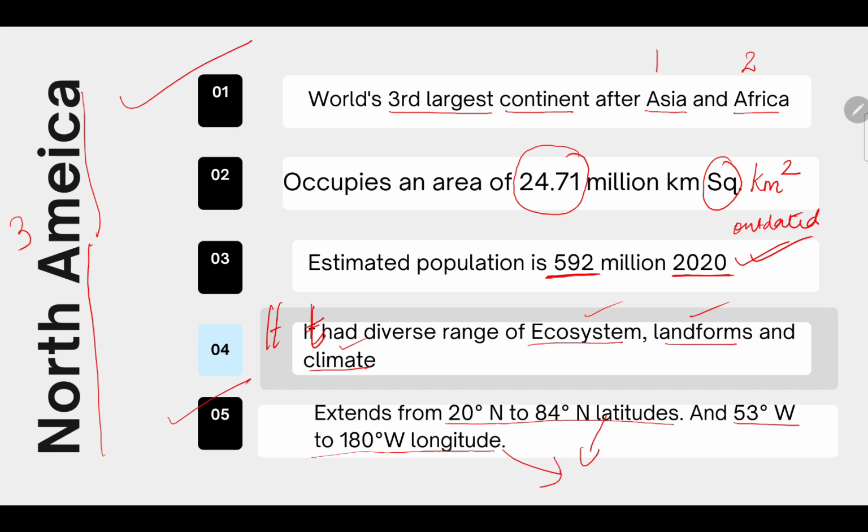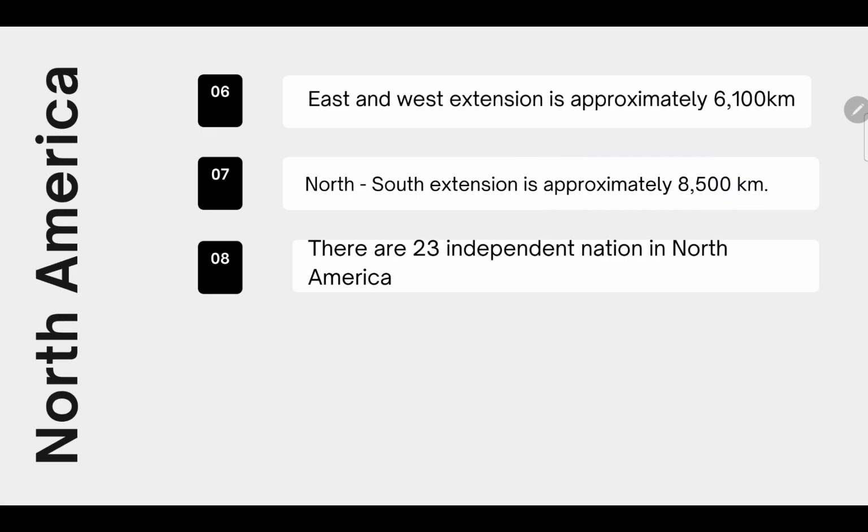So kindly remember, you being a geography student, you need to memorize this point: 20 degree north to 84 degree north latitude and 53 degree west to 180 degree west longitude. Every country has different latitudes and longitudes, so this is an important aspect and you should memorize it, okay? Now moving to the next slide, this is the continuation.